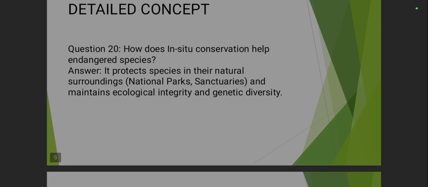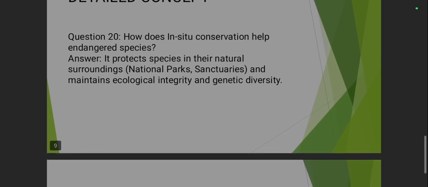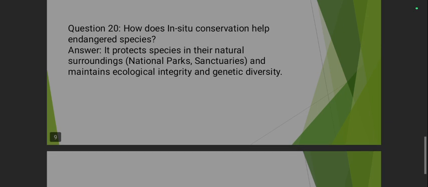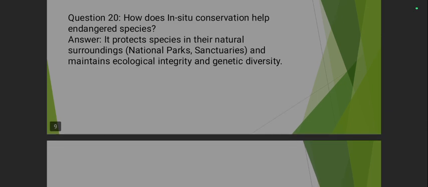And here comes the last question. How does in situ conservation help endangered species? It protects the species in their natural surroundings, national parks and sanctuaries, and maintains ecological integrity and genetic diversity.